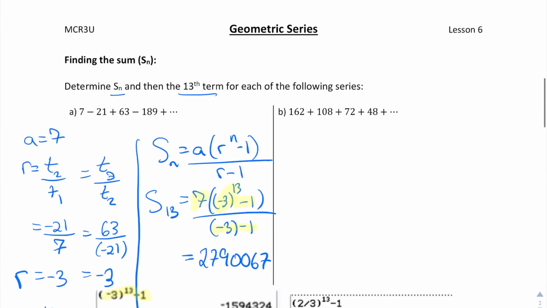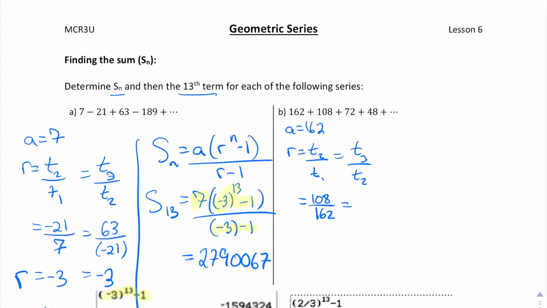So that takes care of the 7. And then you do the -3 minus 1. Obviously you need to know that that's -4. And then you just do divided by -4 and you'll get your answer. So we'll try that with the next one as well. So this one, if you want, you can try this yourself. I think the tricky part here is just getting the R value. So this is where you really want to use your ratio of terms.